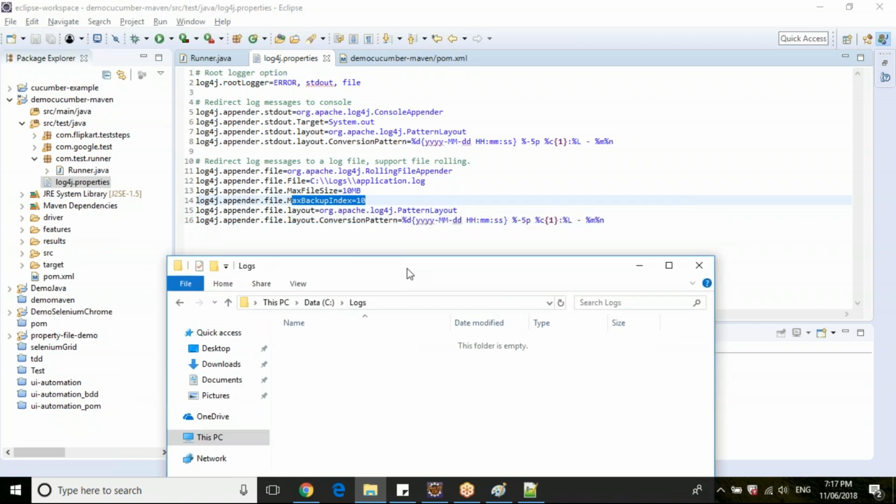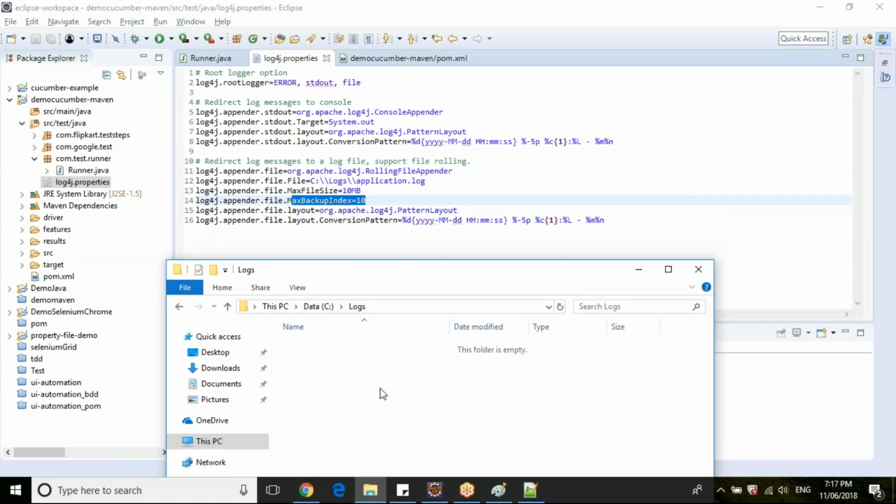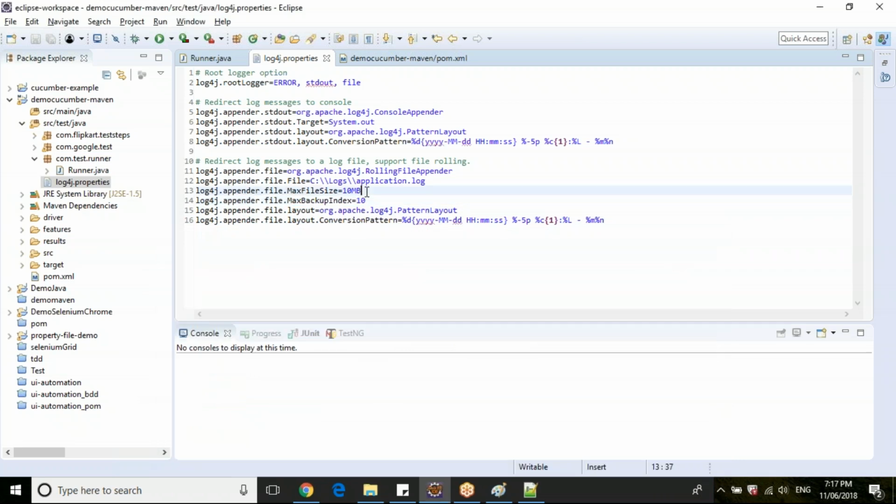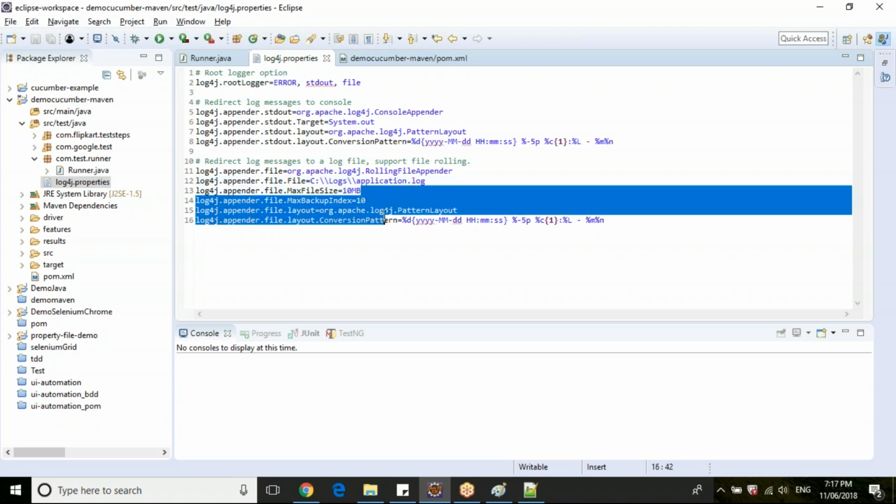Due to some exceptional conditions, the actual file might be corrupted, and it cannot write or read the application.log file. So it will create a backup file and start writing the data to this backup file. So you are specifying the index of that backup file in that rolling appender.